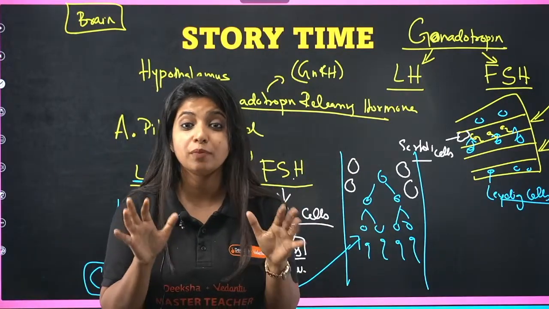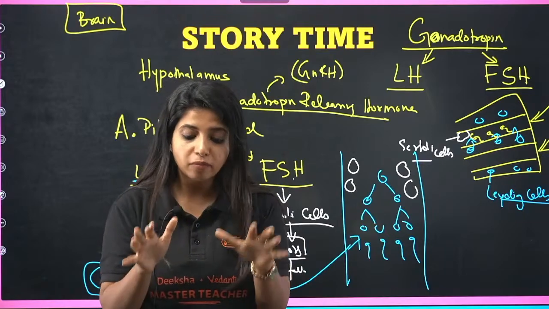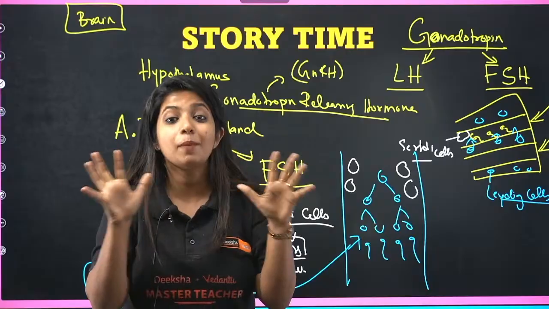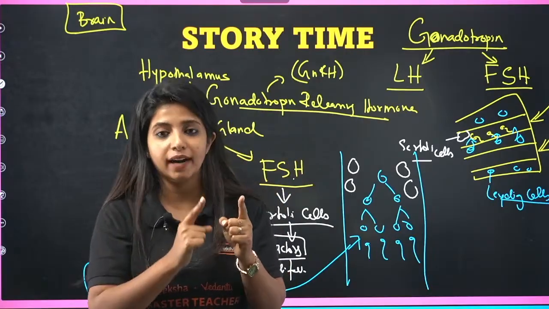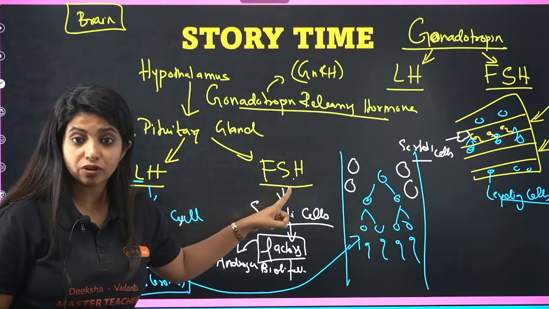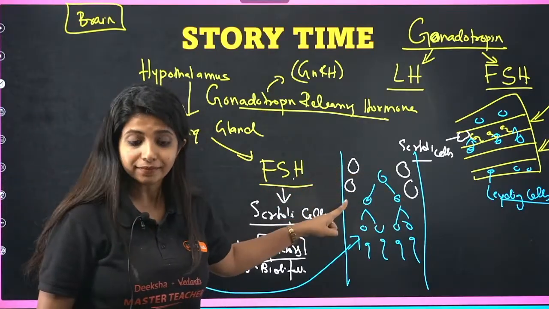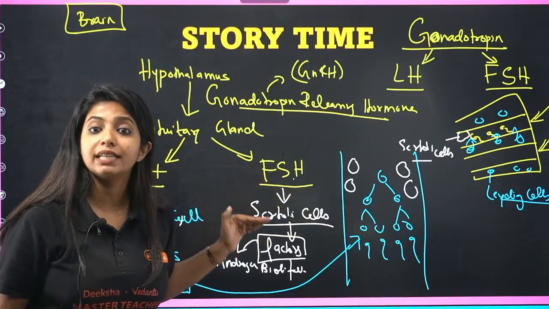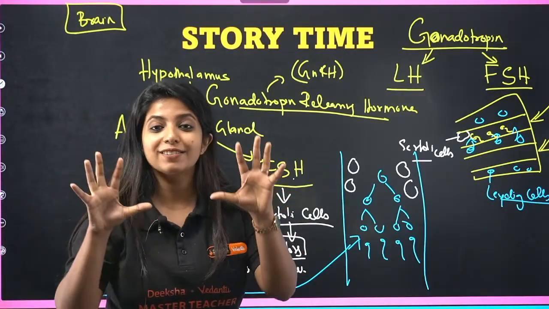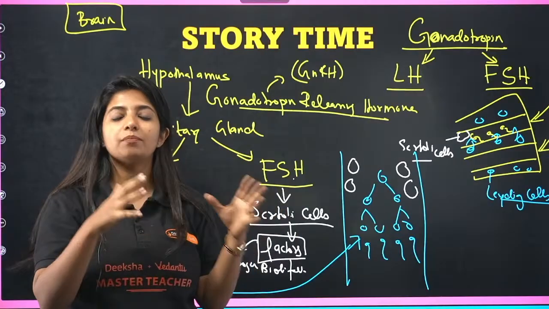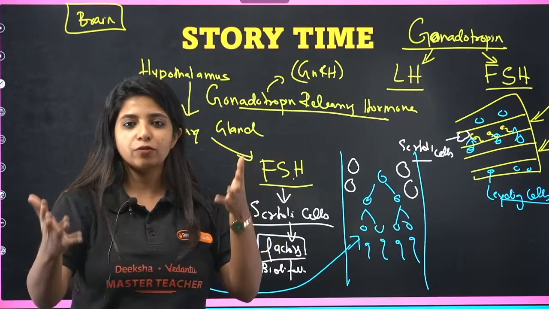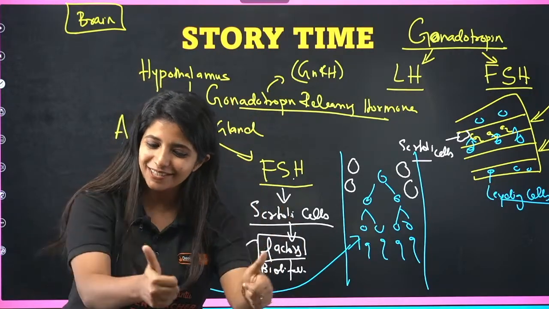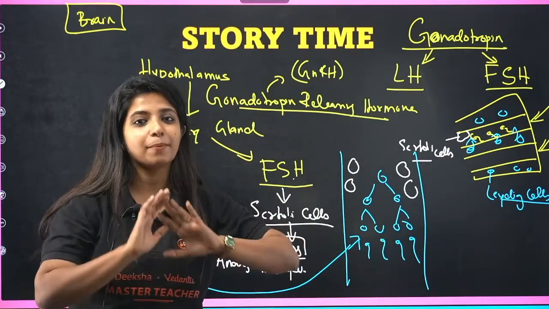But if you want to maintain their concentration really well, if you want them to stay there and help in the whole process, you need someone to be there, their best friends. So who is that? Let's decode that. Over here, the FSH, which was also released, goes and acts on the Sertoli cells, the nourishing cells. Sertoli cells are now going to release some factors that are going to trap the testosterone. They are known as androgen binding factors. Testosterone is also an androgen, the male sex hormone. So you say, you stay here, I am also here, it's going to be really good, and then the whole process happens very smoothly.